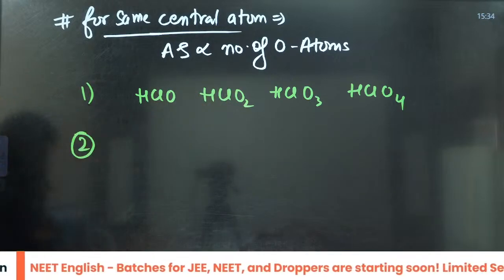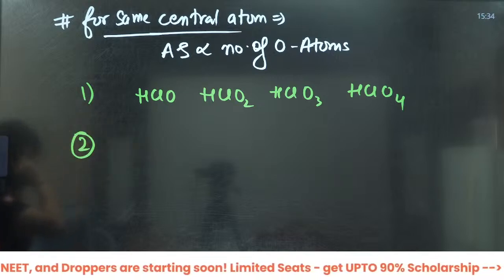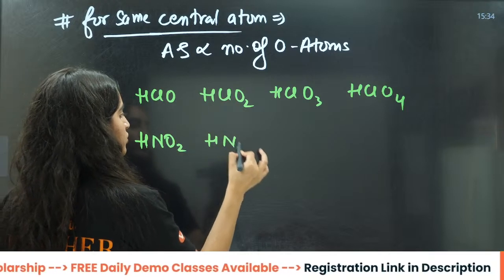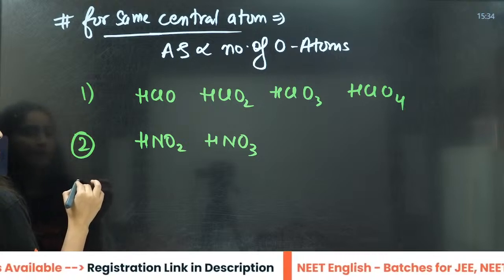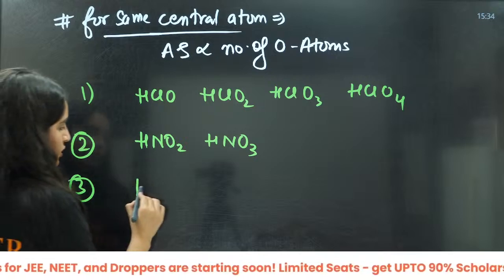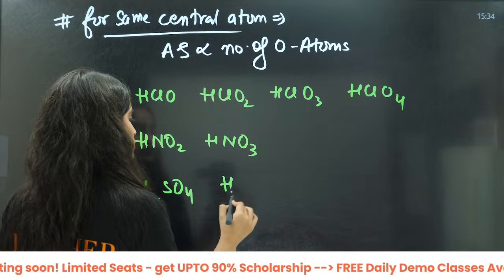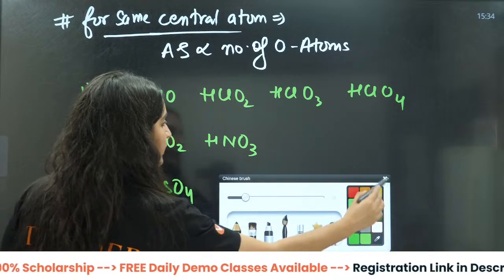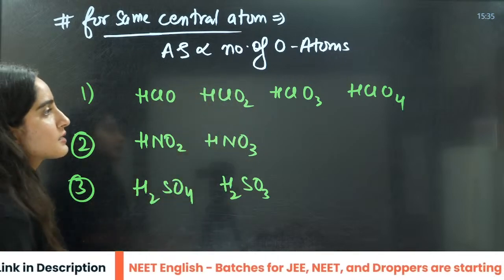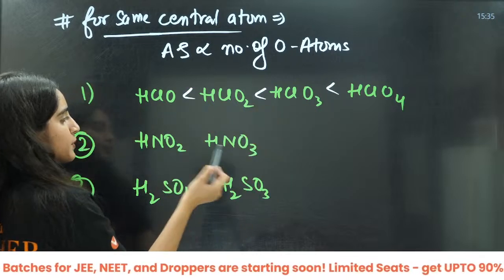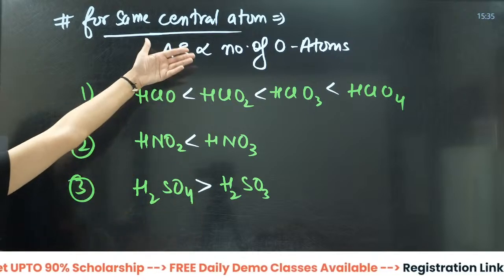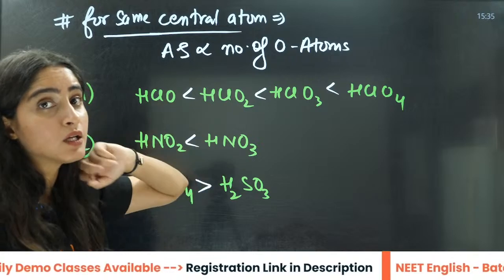Second, now you need to tell me the increasing and decreasing order of these: HNO2, HNO3, then H2SO4, H2SO3. These are oxyacids. The number of oxygen atoms is increasing, so the answer will be this. More oxygen atoms, the answer is this. The more the number of oxygen atoms, the more the acidic strength.